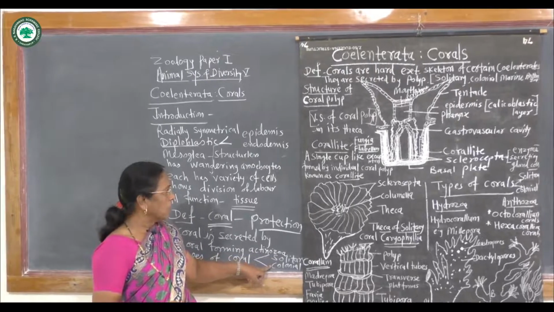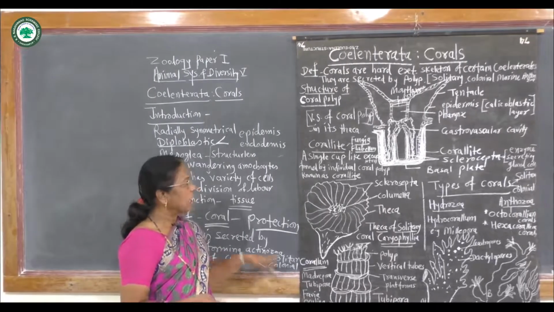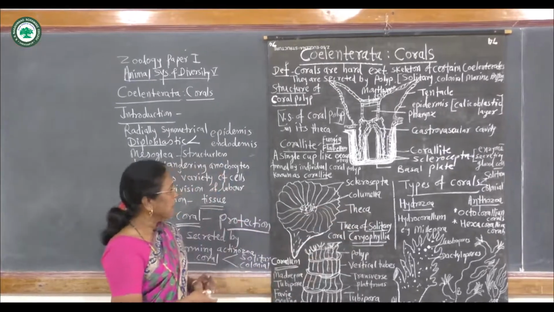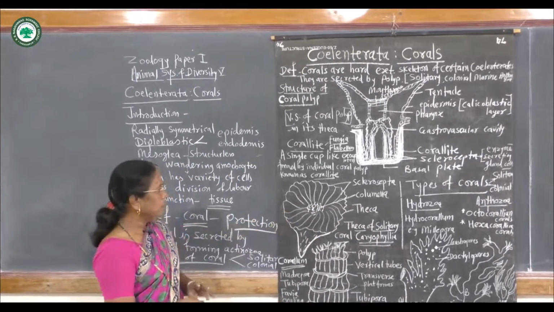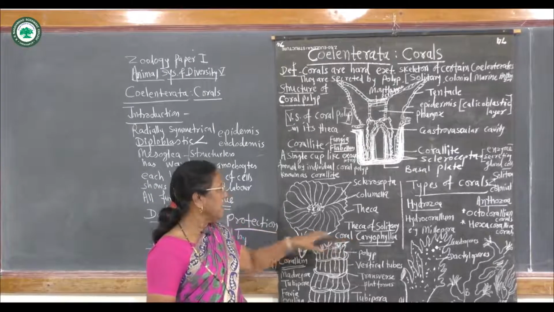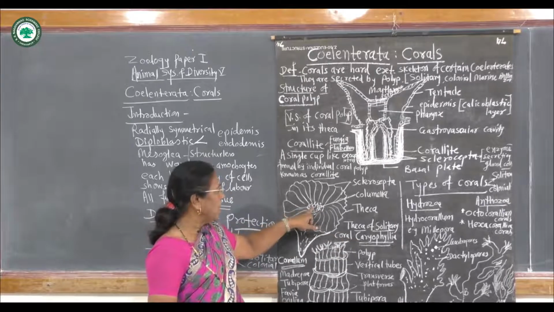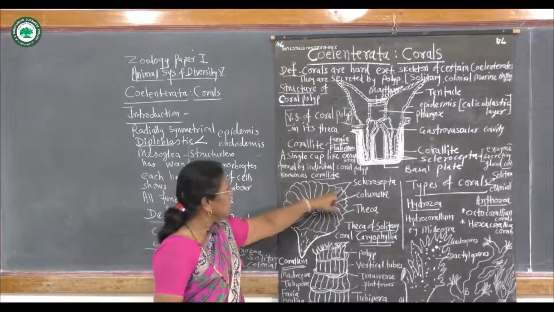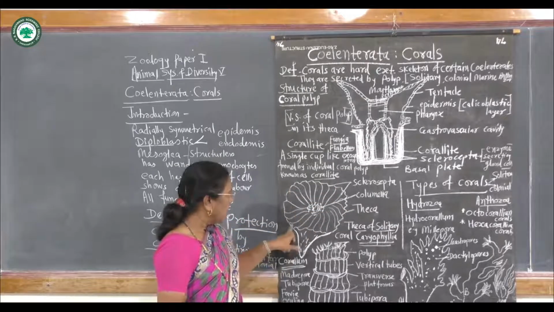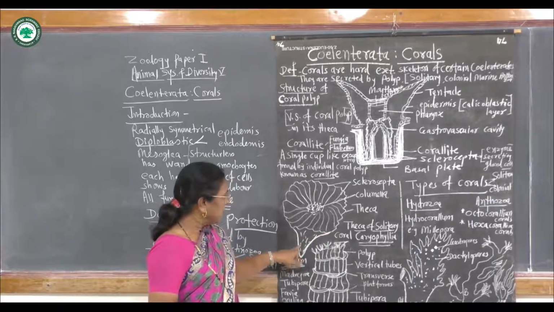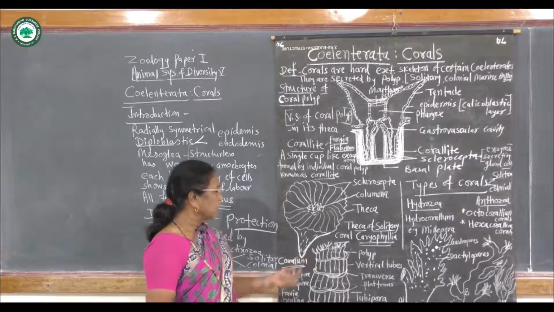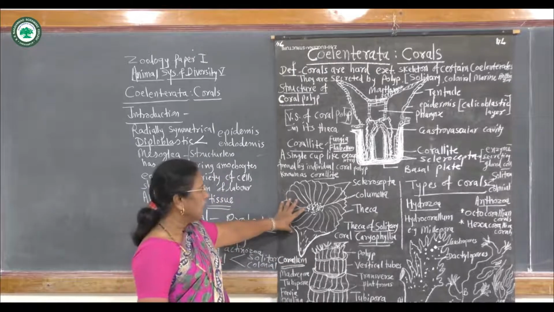Then colonial corals or branched corals are also found in Hydrozoa and Anthozoa. This is the theca showing solitary coral Caryophyllia. Here there is the columella. This external covering is called the theca. These are the sclerosepta which give support, and basally there is a single basal plate which is attached to the substratum. This is the single or solitary coral.